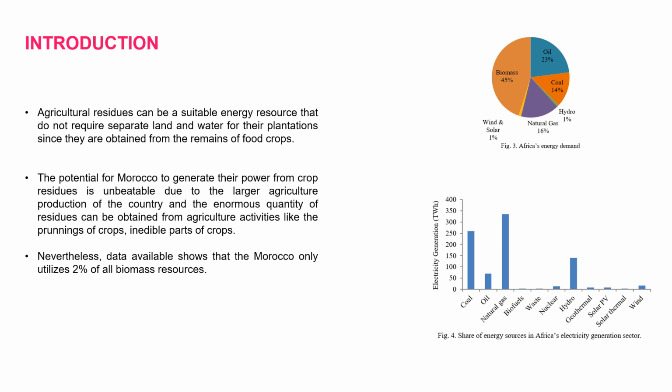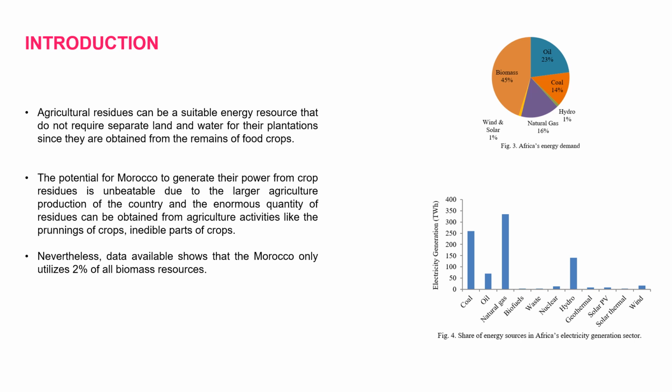When you look at the other renewable energy sources that can be used, like solar, wind, and biomass, solar and wind energy generation hugely depend on the weather or climatic conditions, which makes them highly intermittent. Therefore, biomass becomes the potential option for power generation.